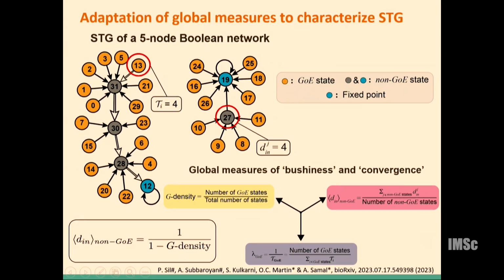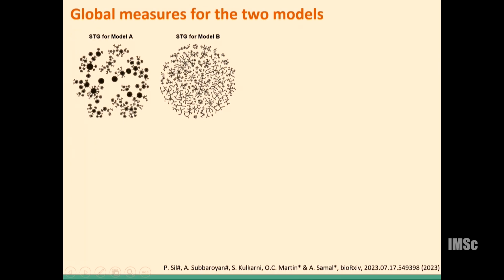So now we have the quantities that we can associate with a state transition graph. Let us see where these two state transition graphs stand in terms of these quantities.